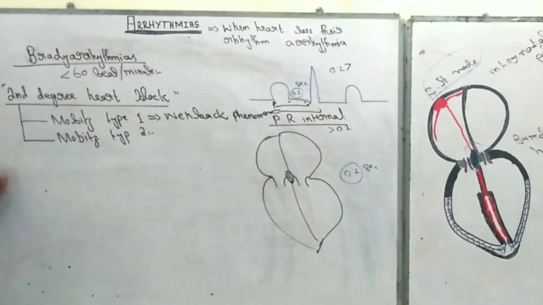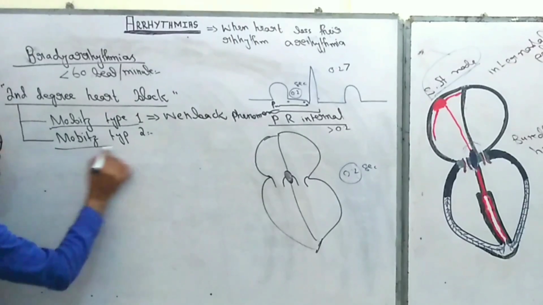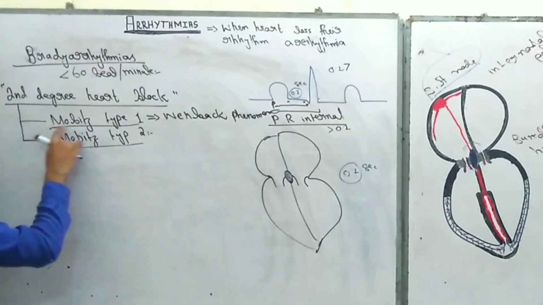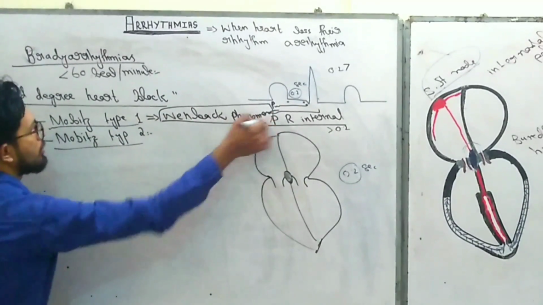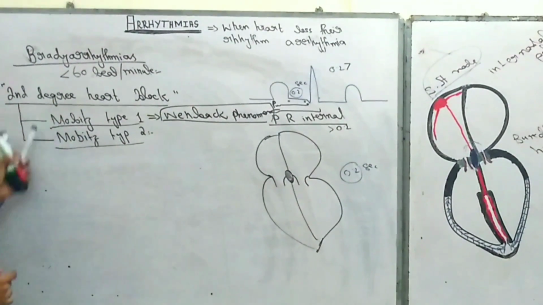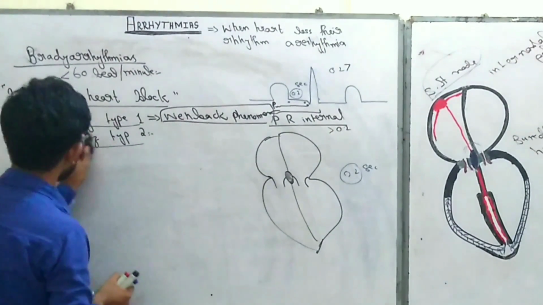First of all, second degree heart block is further divided into Mobitz type 1 and Mobitz type 2. Mobitz type 1 is also known as the Wenckebach phenomenon. That is the MCQ's point, right? So first I will tell you Mobitz type 1 and then I will explain Mobitz type 2.